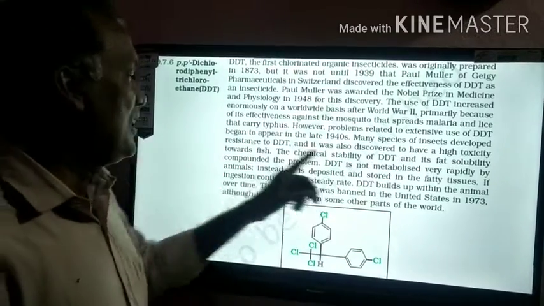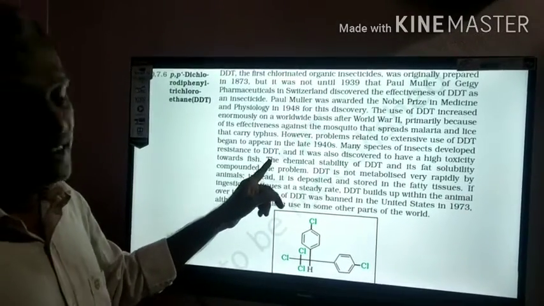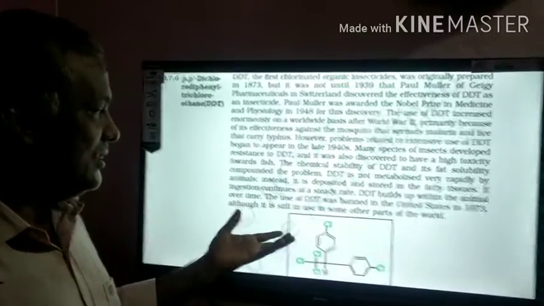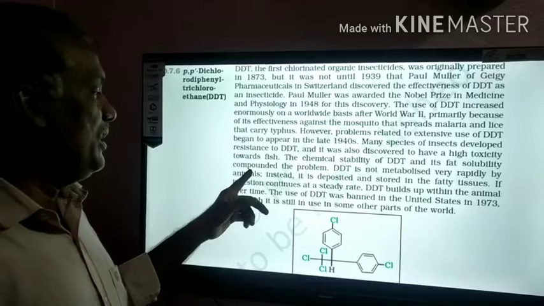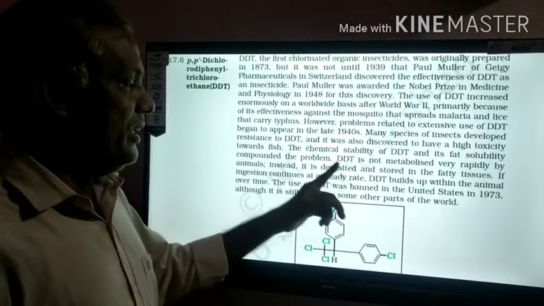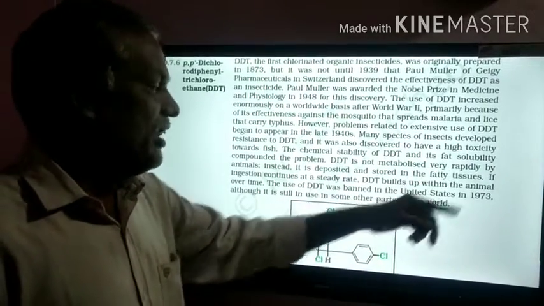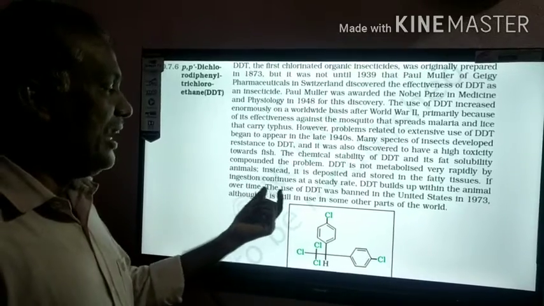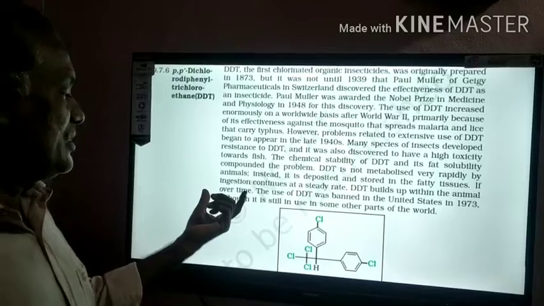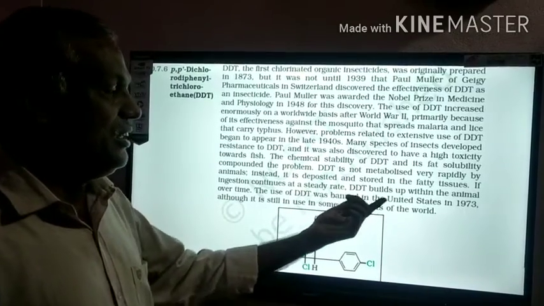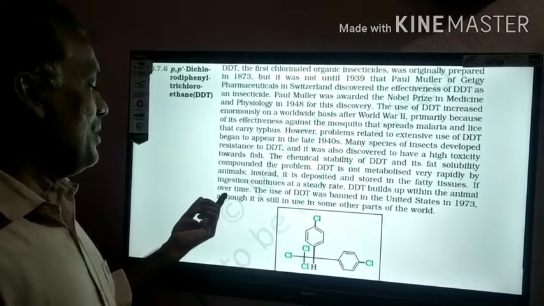Many species of insects developed resistance to DDT, so that's why we are not using it nowadays. The chemical stability of DDT and its fat solubility compounded the problem. DDT is not metabolized very rapidly by animals. Instead, it is deposited and stored in the fatty tissues, and ingestion continues at a steady rate. DDT builds up within the animals over time.